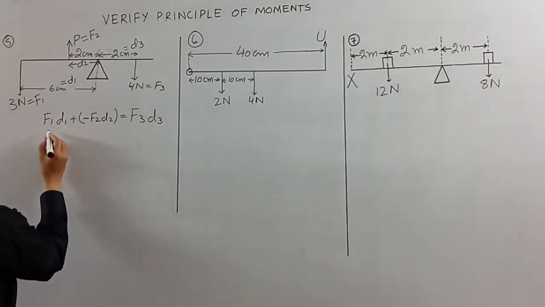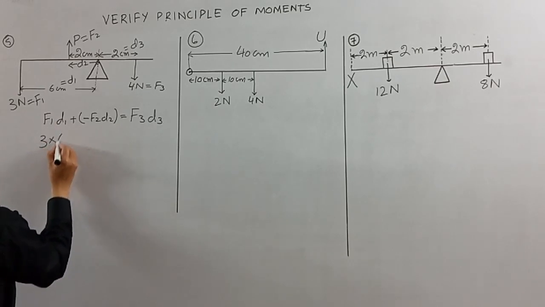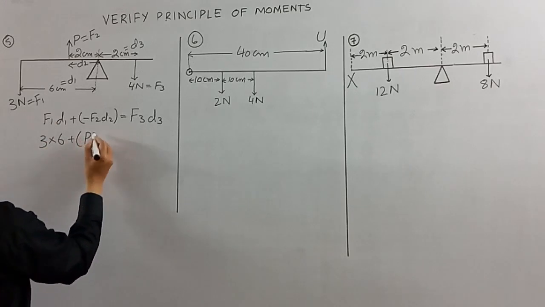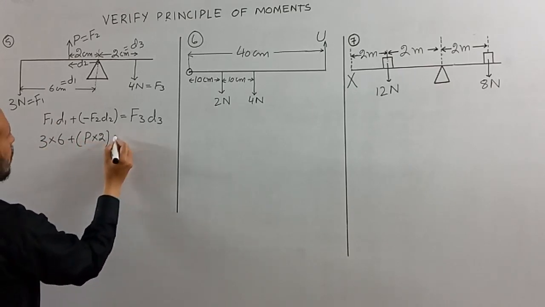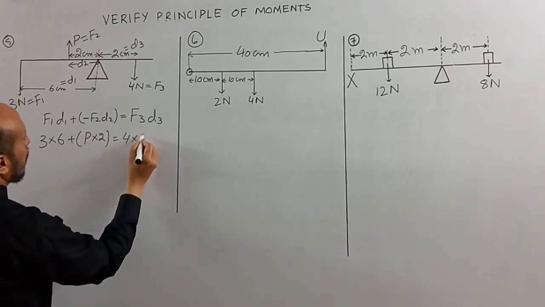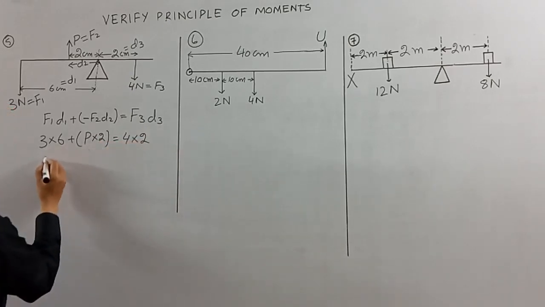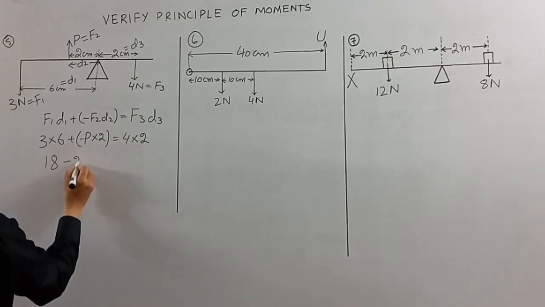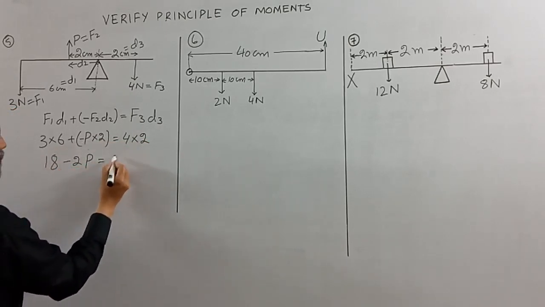Now apply the values over here. F1 was 3 Newton, D1 was 6 centimeter, F2 was equal to P, D2 was equal to 2, F3 was equal to 4, D3 was equal to 2. Solve this. 18 with negative sign minus 2P is equal to 8.